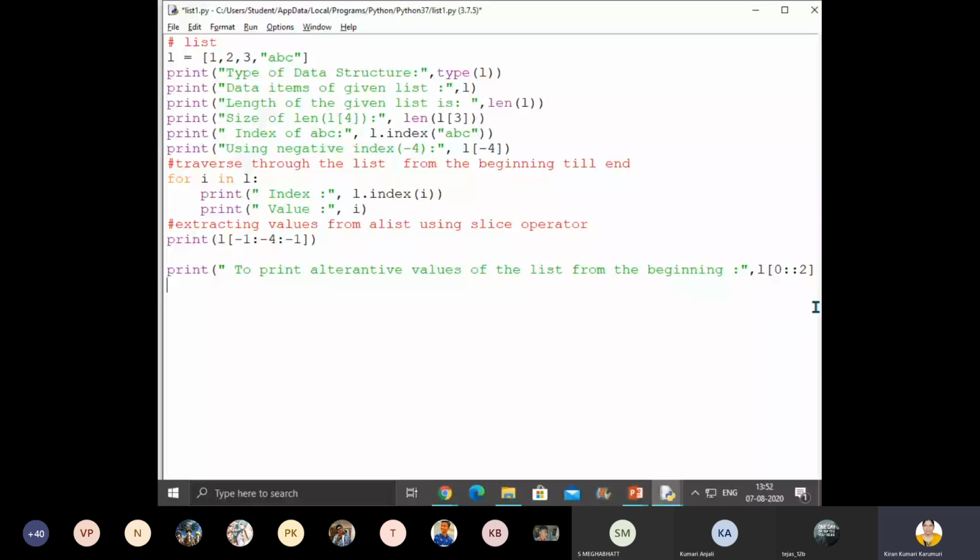Okay, so if you want every third value, every fourth value, so what you can do after the second slice operator, you can mention how you want to skip also. Clear, children? Is it clear?